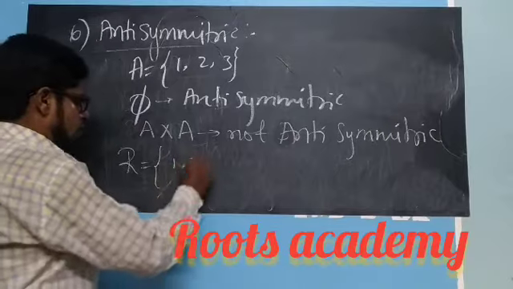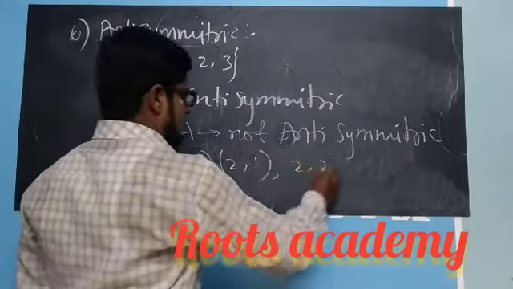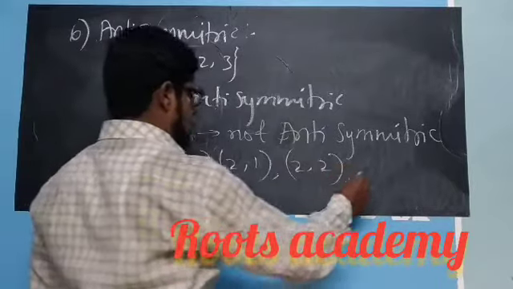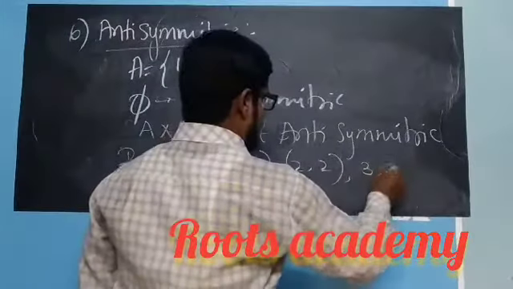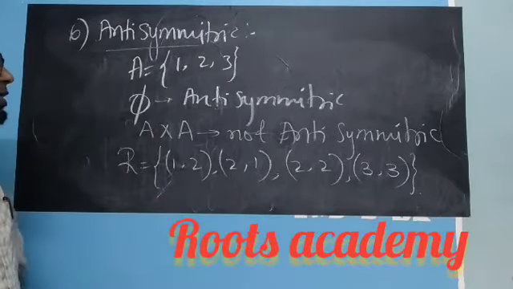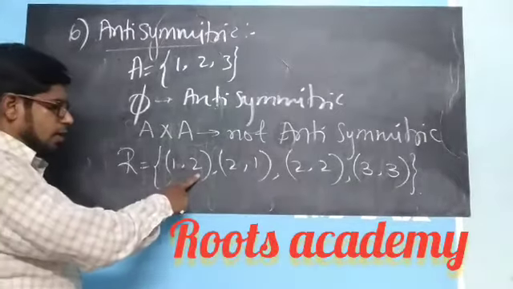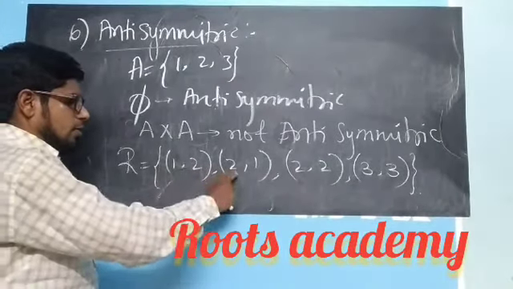If I take (1, 2), (2, 1), (2, 2), and (3, 3). So in this case, (1, 2) is there, then (2, 1).